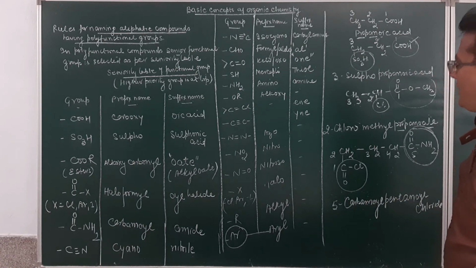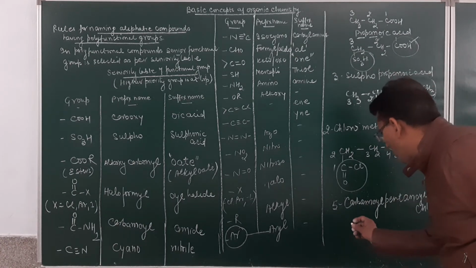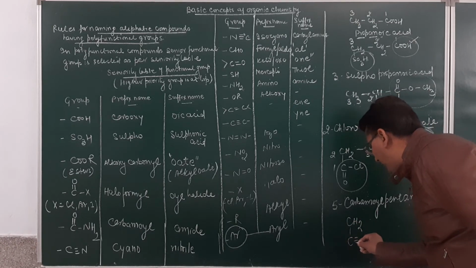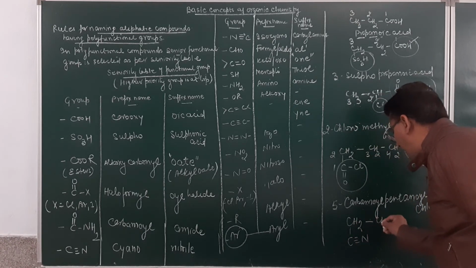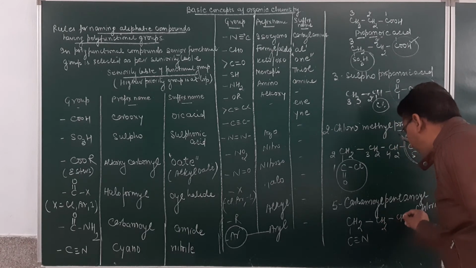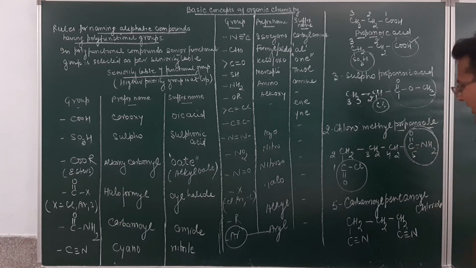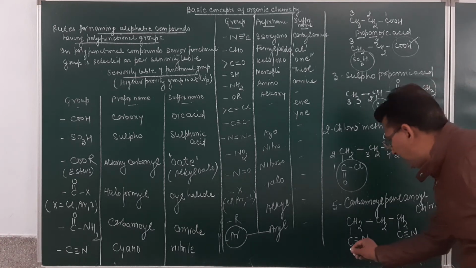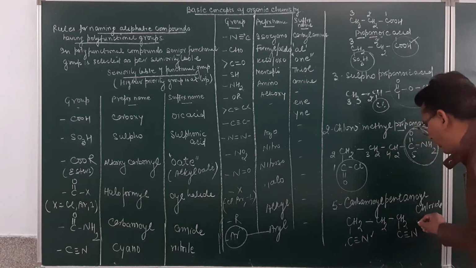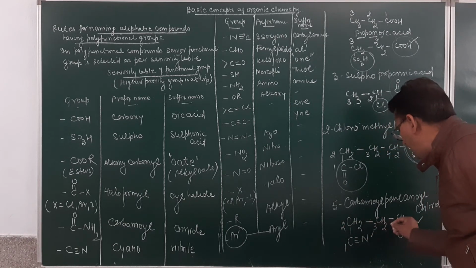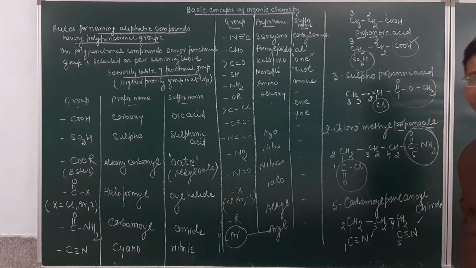Suppose we have got this compound over here. This is a CH2, and then over here we have C triple bond N, and then CH2, then CH2, and then this group will be C triple bond N. If I give the name to this one, I will be selecting the longest chain here. Both the functional groups are the same. So this is 1, 2, this will be 3, 4 and 5.